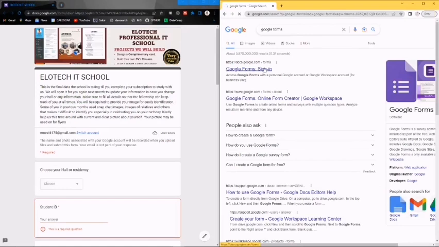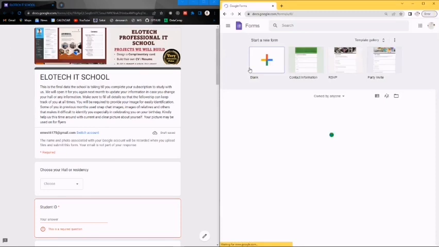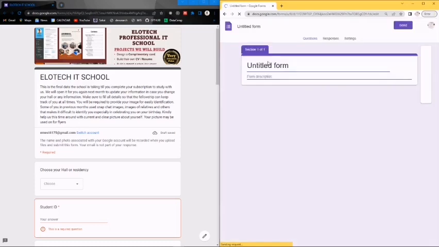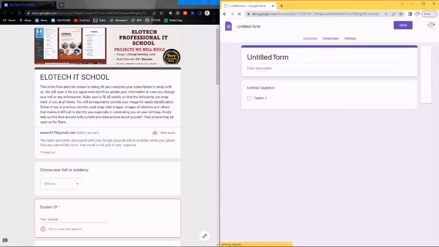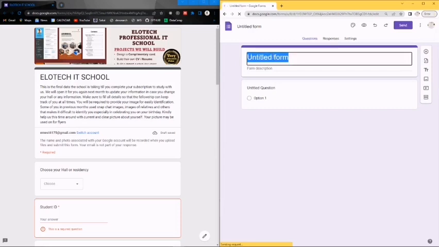So when you open Google Forms, what is going to open is you are going to see a blank one for the first time, if you open Google Forms for the first time. So you always have to click on blank. When you click on blank, it's going to open a new Google Form for you, and you will see untitled as the heading because you've not actually given any title to it. So this is the untitled form. So let's name it, let's say, survey.